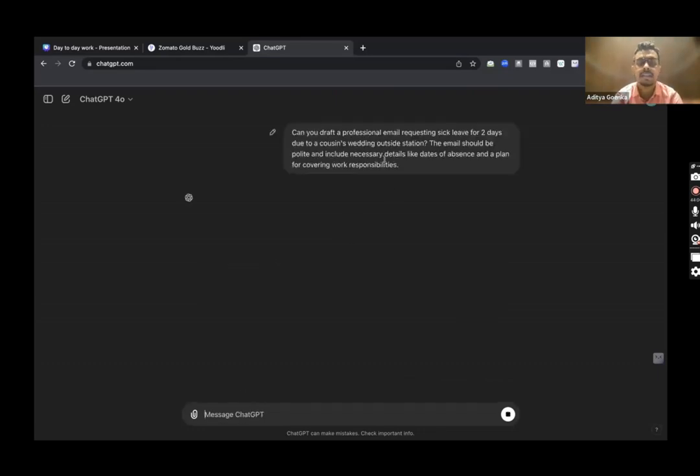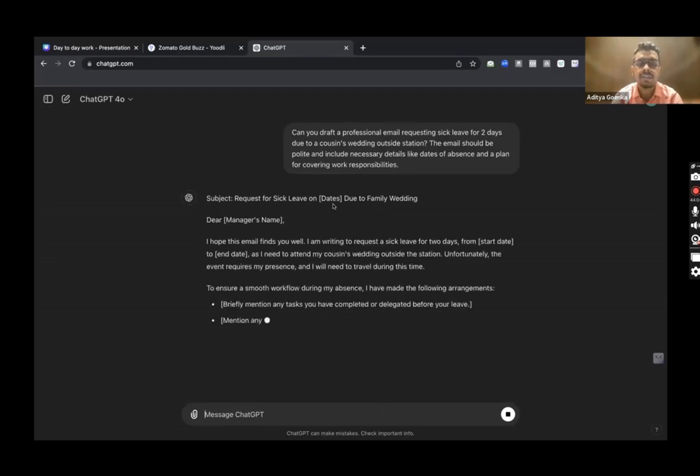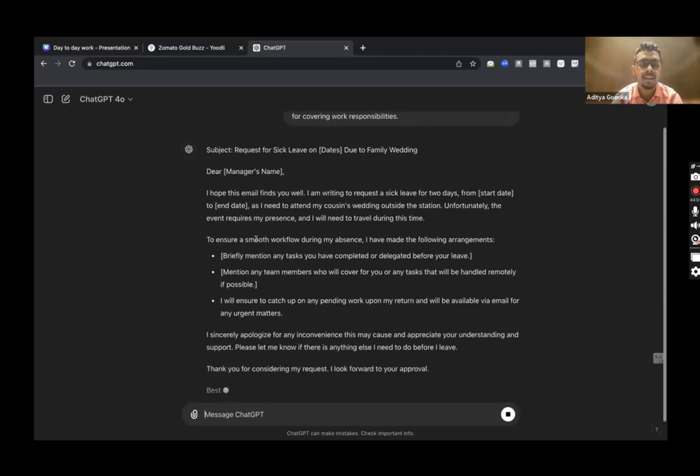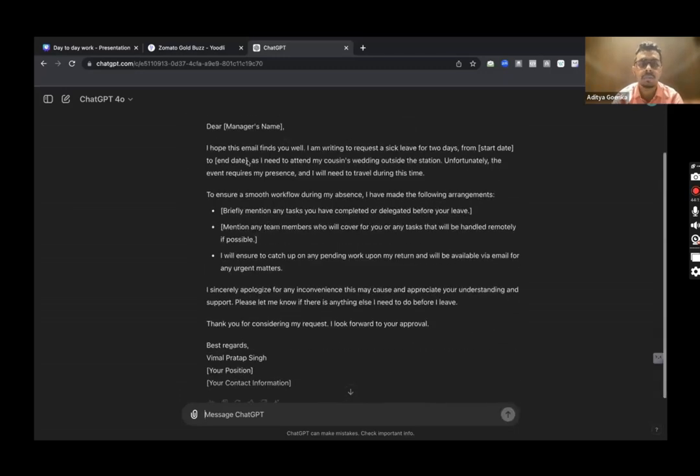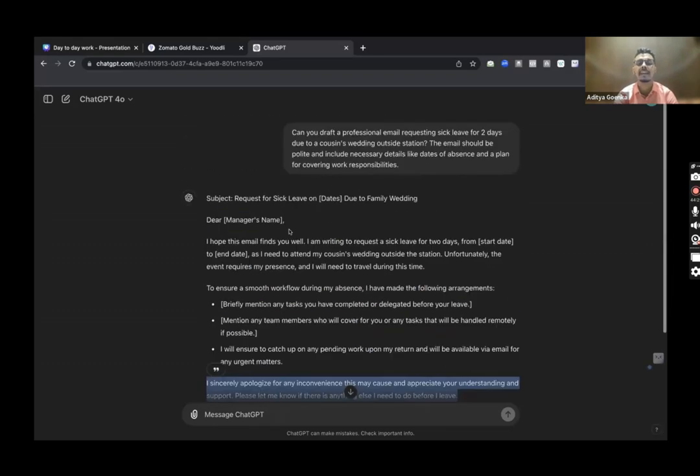Okay, so let's say if you have to get an email like this written: subject, request for sick leave on these dates due to family wedding. Dear manager's name, I hope this email finds you well, etc. To ensure smooth workflow during my absence, I've made the following arrangements, etc. So I sincerely apologize, etc. And you have your email ready, which you can send to your boss, to your manager. So any sort of email, guys, you can get it drafted. If you want to give more context, you can give more context and ask AI to do that as well.